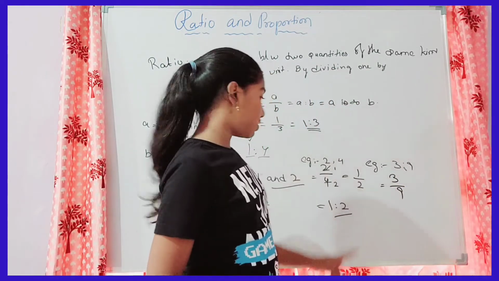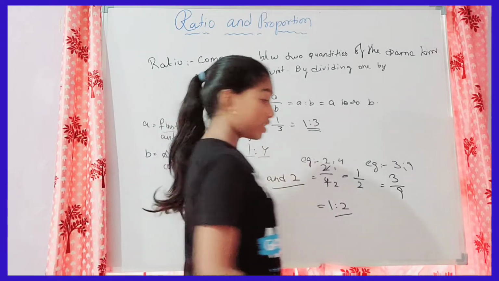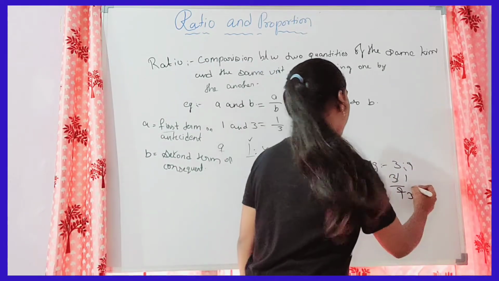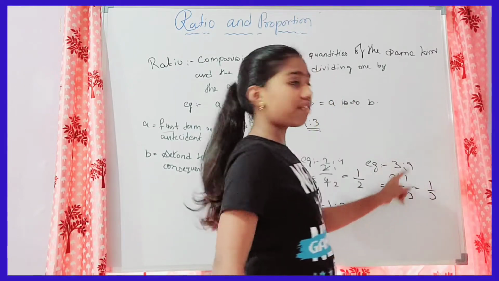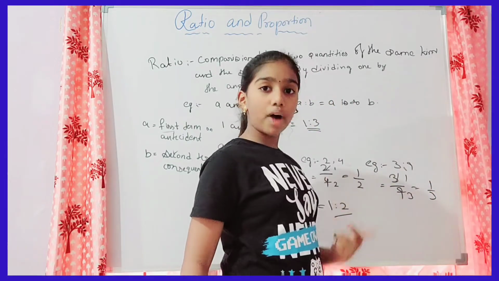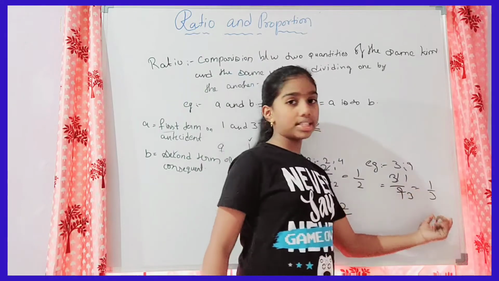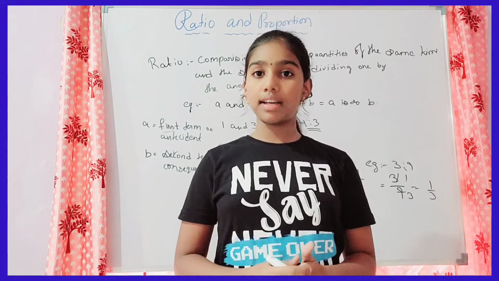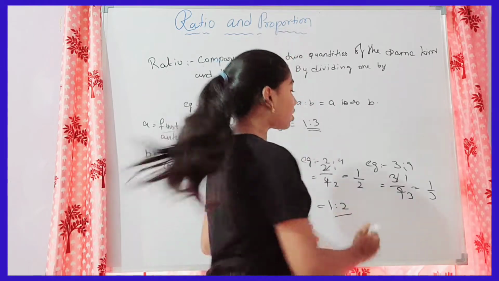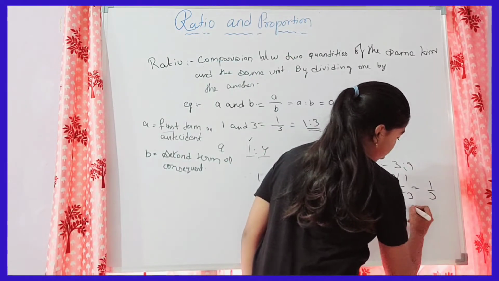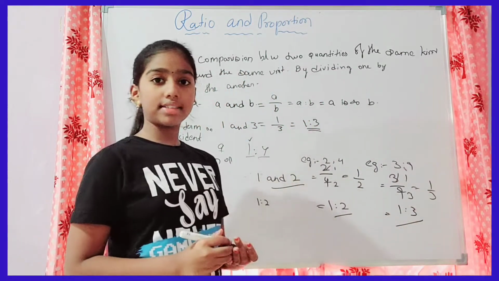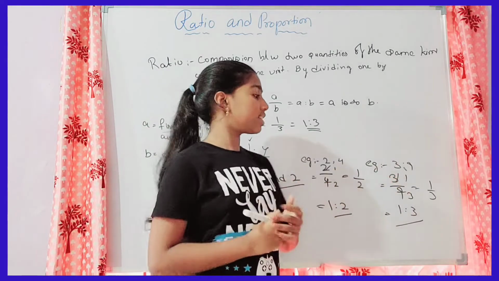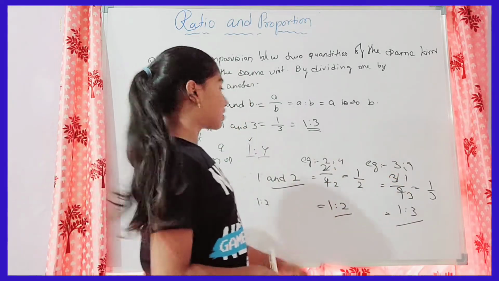They are cancelled. 3 ones is 3 and 3 threes is 9. Then the fraction will be 1 by 3 and the HCF of 1 and 3 is 1. Then these two digits are said to be in their simplest form and 1 and 3 can be written as a ratio, that is 1:3. That's it. This is how we convert any two digits into their simplest form.